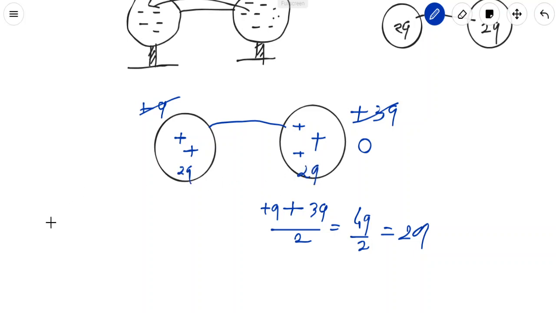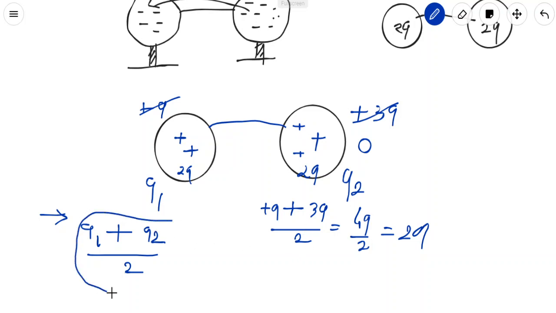So here is the note that you have to write down. If two identical spheres are given, they had the charges q1 and q2 initially, and after making contact, the charge on both spheres will be (q1 plus q2) by 2. Similarly, q plus 3q by 2. So this is how we will calculate the total charge on both spheres.